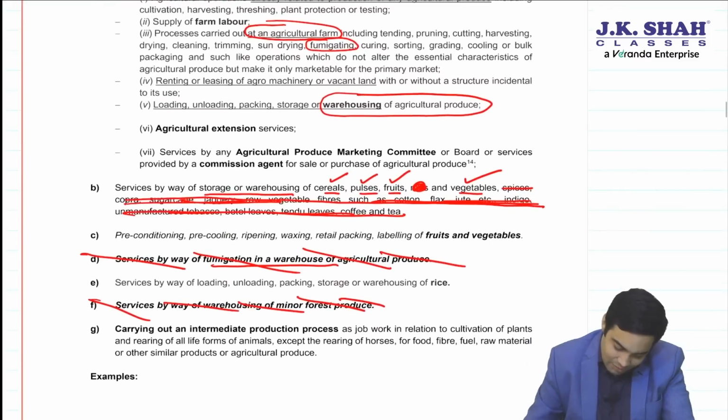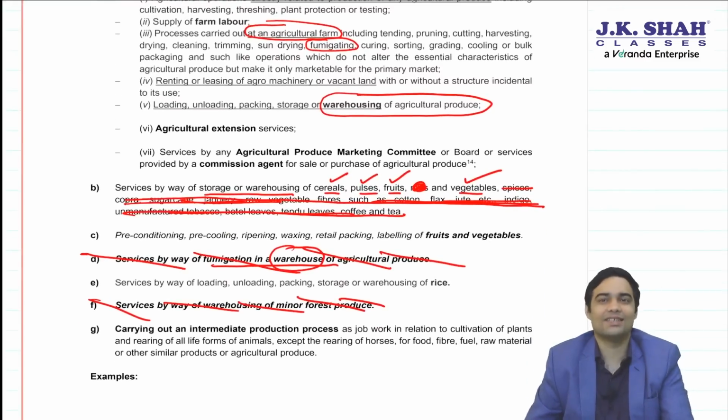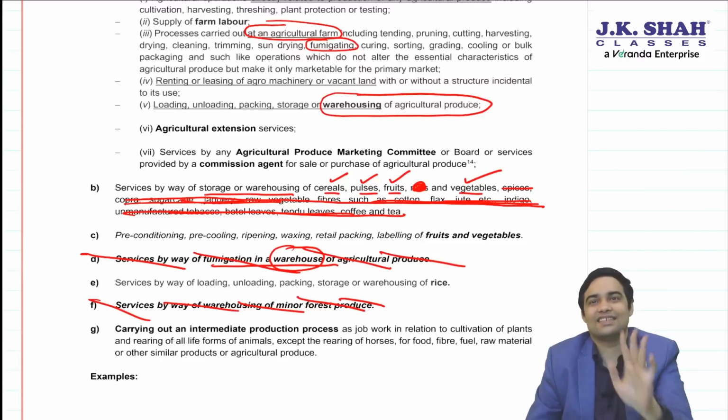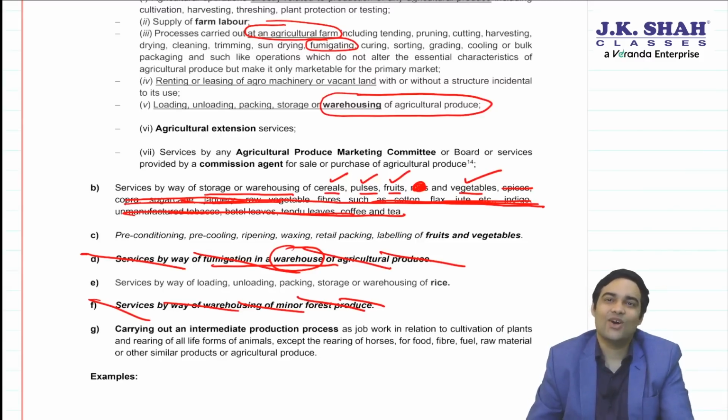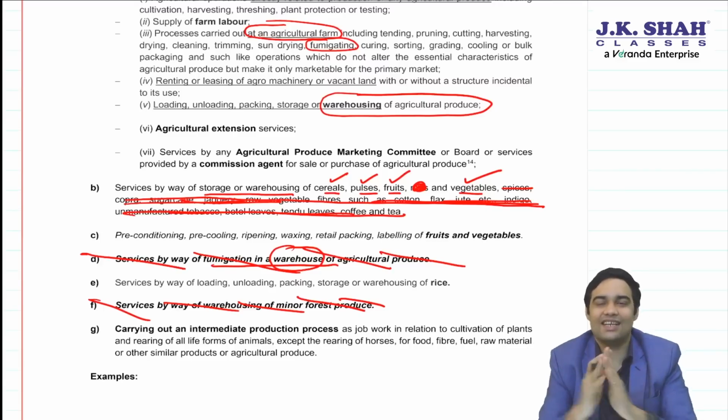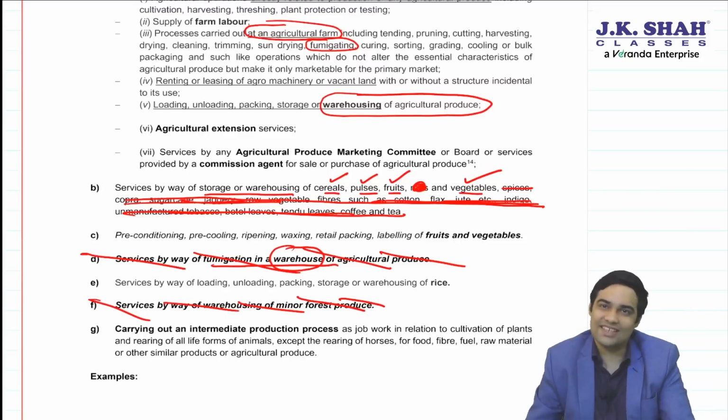We are talking about fumigation in a warehouse which was earlier exempt. Now it has become taxable. First is this. Second, minor forest produce, storage, warehousing deleted. Third is storage and warehousing of various non-agriculture produce has been curtailed by government. Now only 4 things are there in that. Okay.